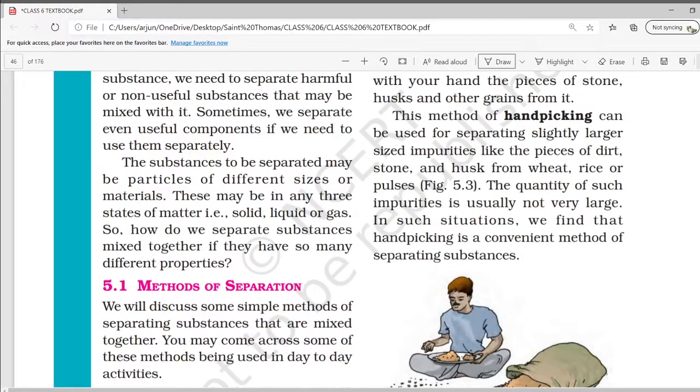The substance to be separated may be particles of different size or materials. This may be in any of the three states of matter, that is solid, liquid or gas. So how do we separate substances mixed together if they have so many different properties?